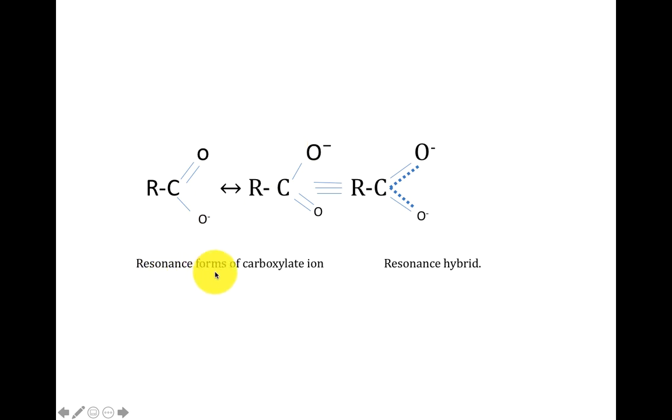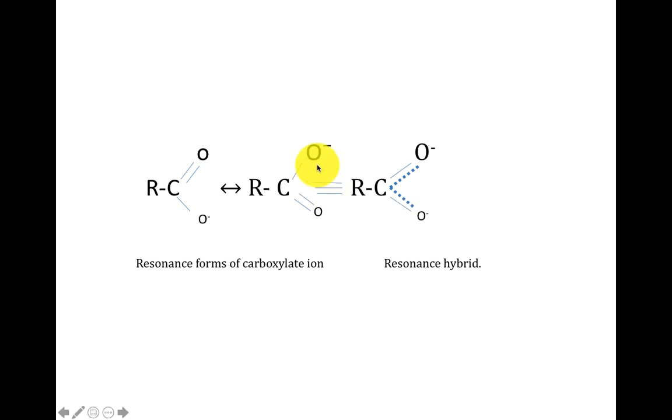So these are known as the resonance forms of carboxylate ions. If we want to represent these two structures as one structure, we can write this structure. This is known as the resonance hybrid. If pi electrons shift over here, you get the negative charge here. If pi electrons shift over this oxygen, you get the negative charge here. So during resonance, the negative charge may be present on either of the two oxygens. This is referred to as the resonance hybrid. And what do these dotted lines represent? These dotted lines represent migration of the pi electrons.